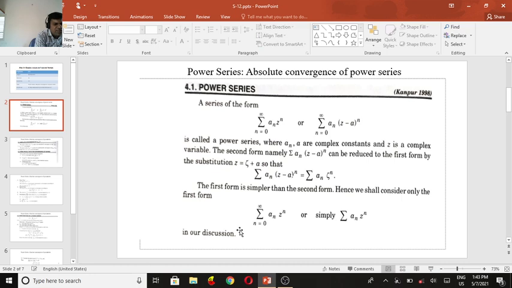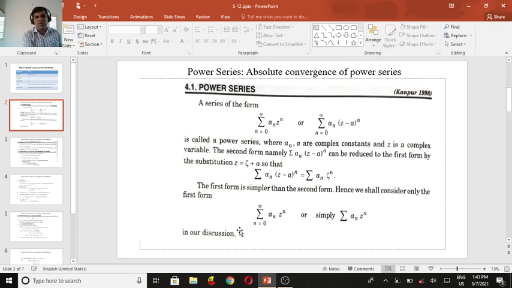So this is the same series. If we take a_0 z to the power 0, plus a_1 z plus a_2 z squared plus etc., we have the summation n from 0 to infinity of a_n z^n. A finite sum means a finite number of terms.